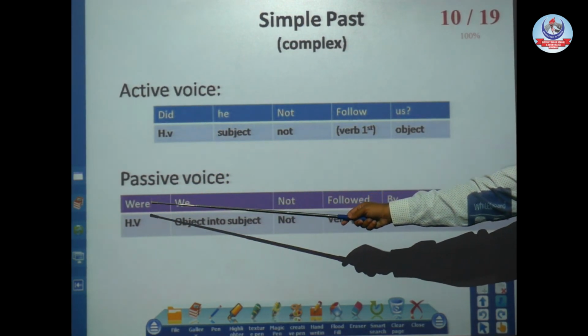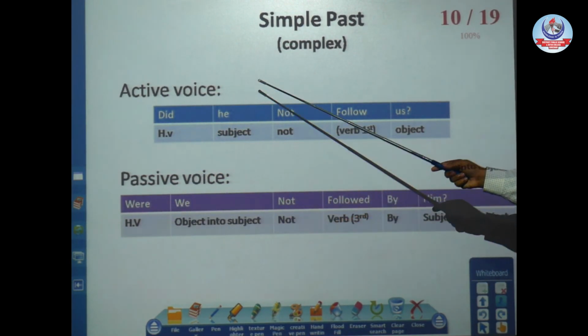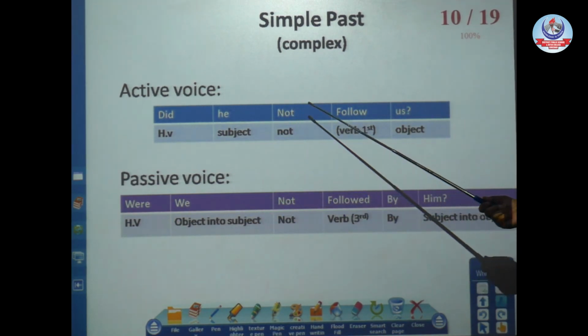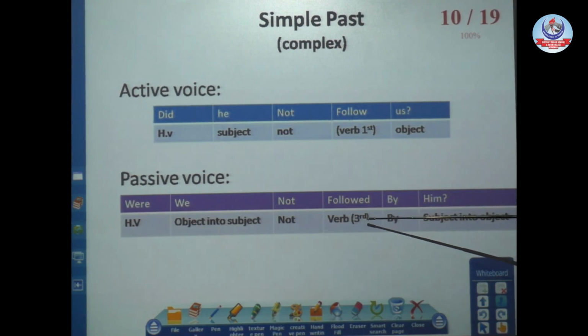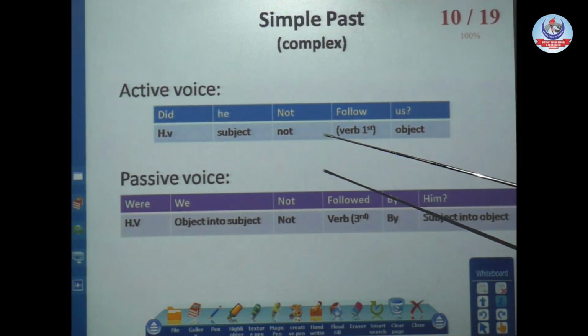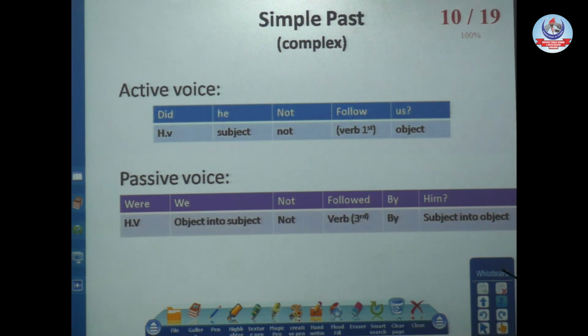Helping verb is at the start. Here the helping verb is at the start. After that, our object into subject. Then soon after the subject not. And then the third form of the verb in the passive voice, addition of by, and our subject into object. He into him. So it was the simple past tense which we discussed in this lecture, how a past tense changes from active to passive voice. Thank you very much.